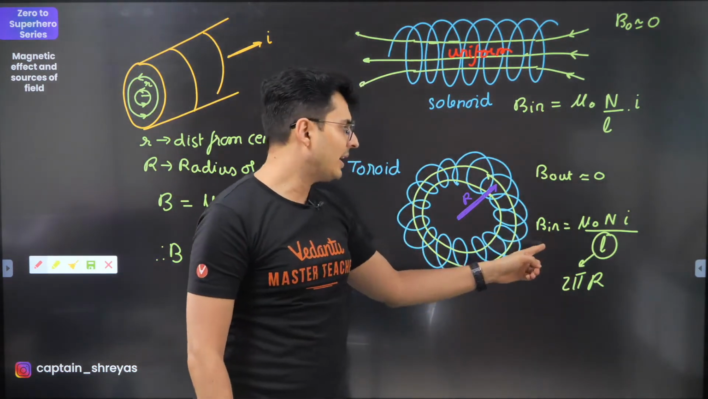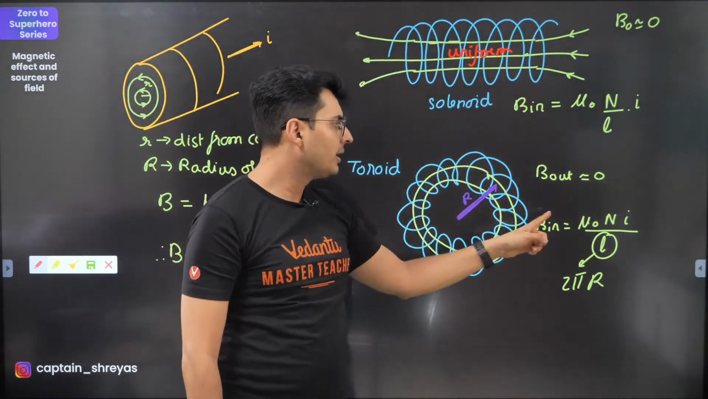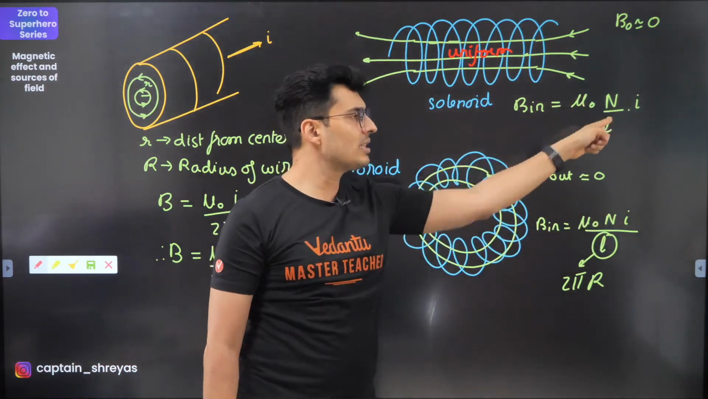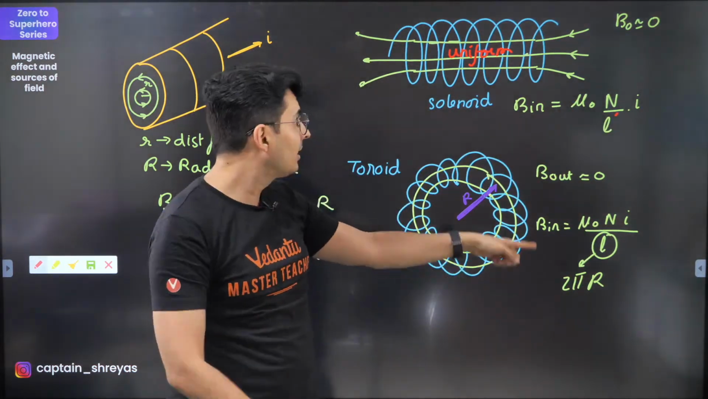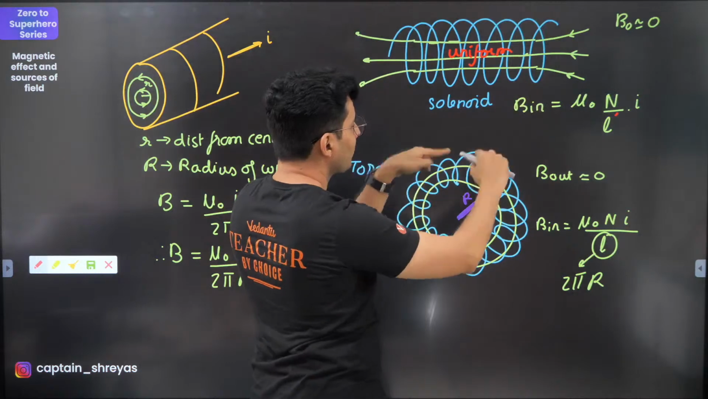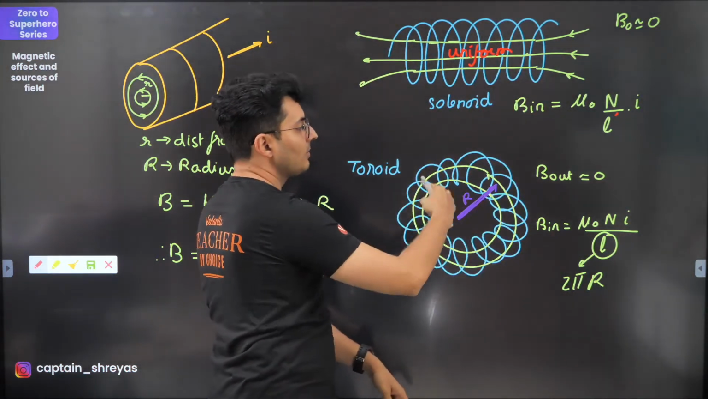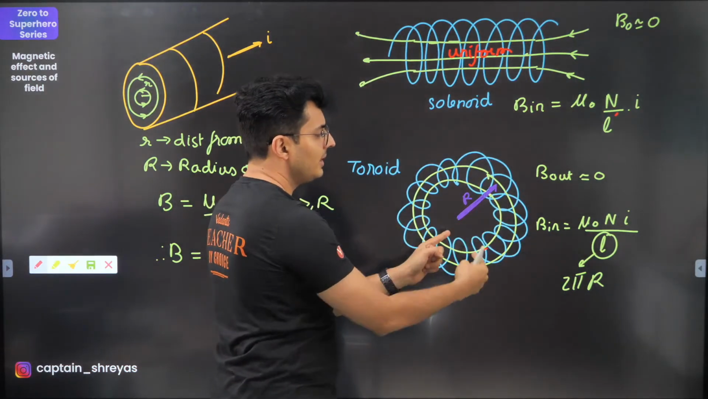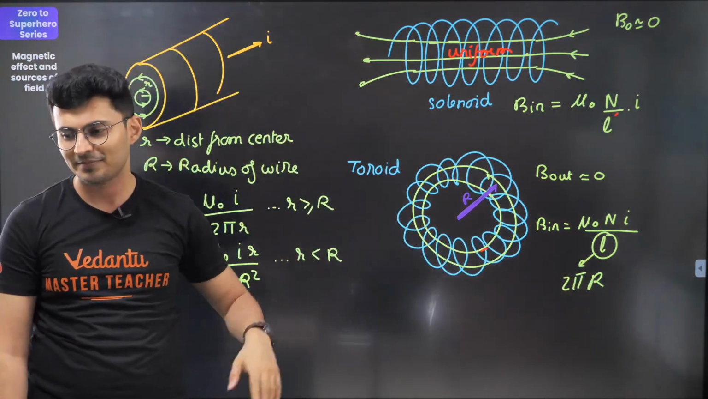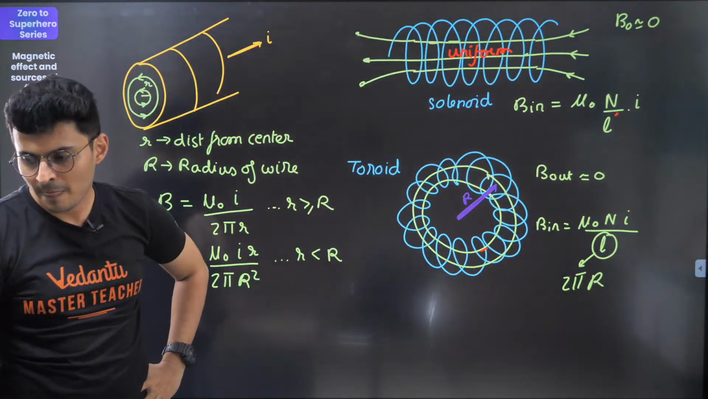Look at this. Magnetic field inside the toroid is mu naught n I by L. Same formula, but keep this in mind. Here, this was the length of the solenoid. When you bend it, the length will become the circumference of the toroid. So the circumference will be 2 pi r. That's it. I hope this is clear.